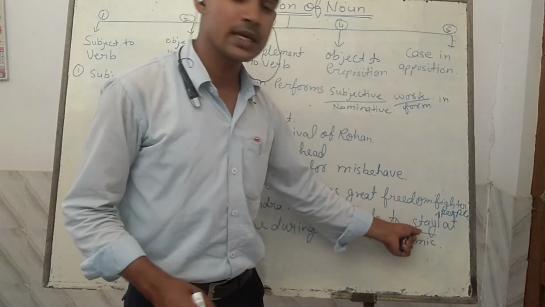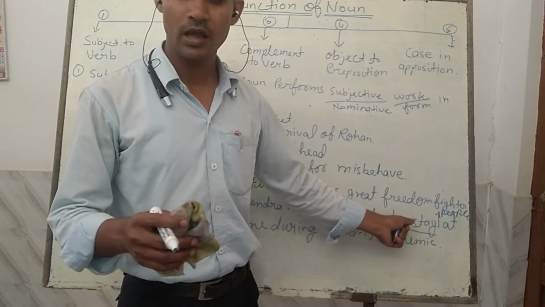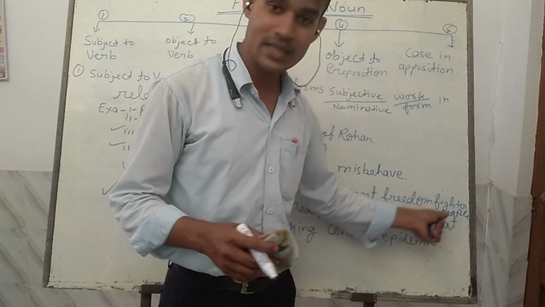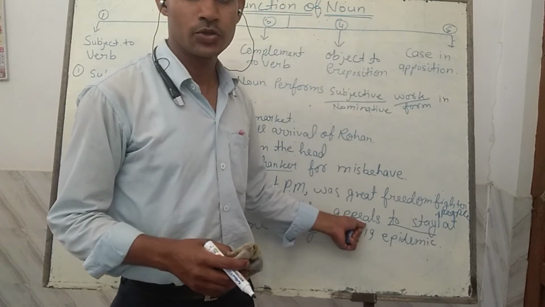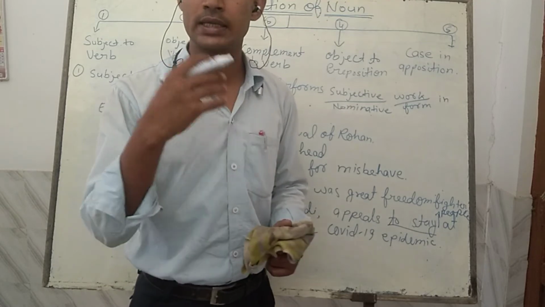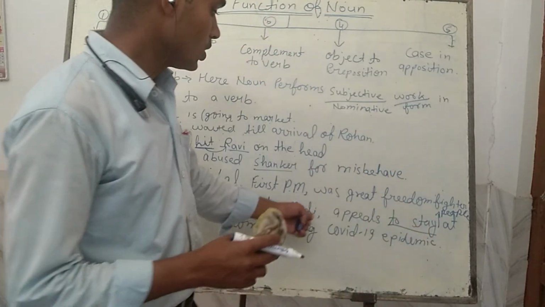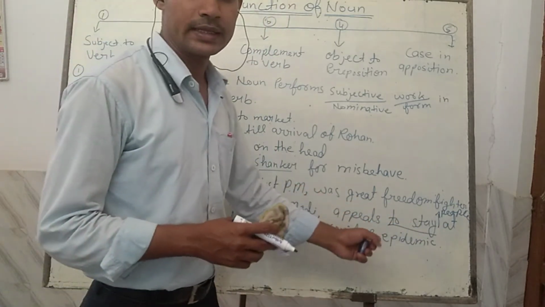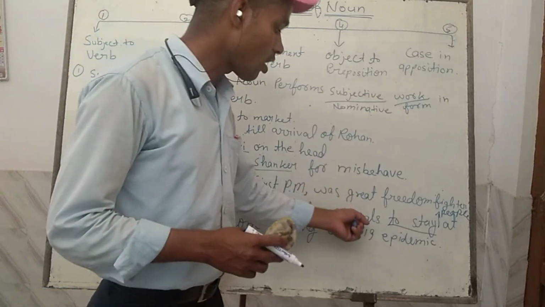Here, to stay is the infinitive verb. The infinitive verb also becomes the object of the sentence, and here people is the noun. To stay people, phrasal noun, and this phrasal noun also is the object of the appeals. So people are being appealed, people are being requested by the PM to stay at home during the COVID-19. So this is the object of the verb appeals, that is the receiver of the action of the head word in the form of appeal.